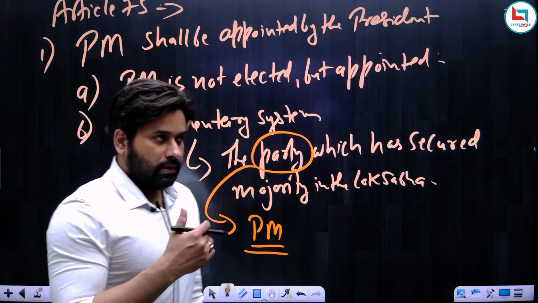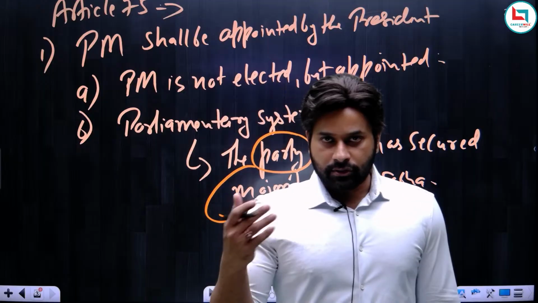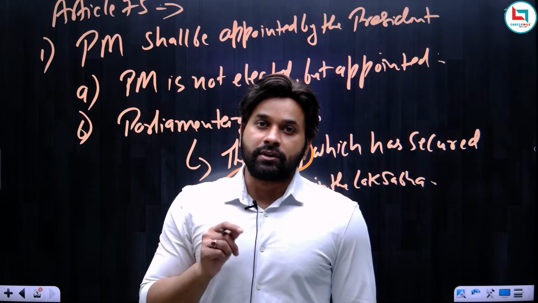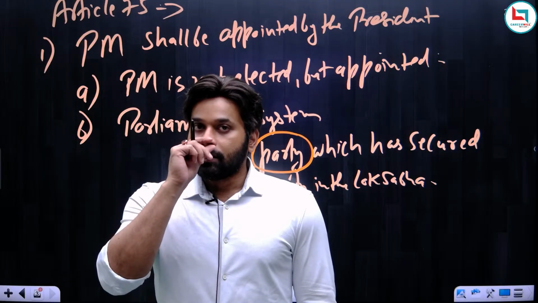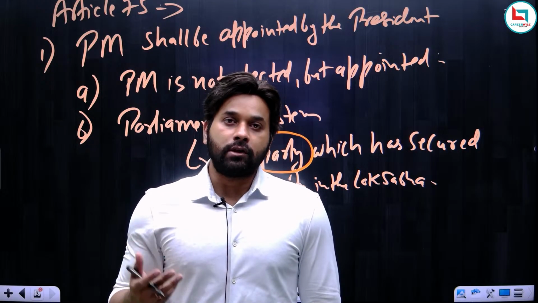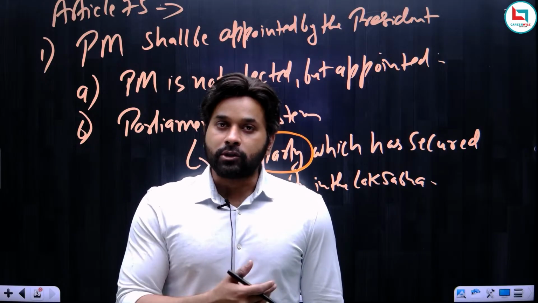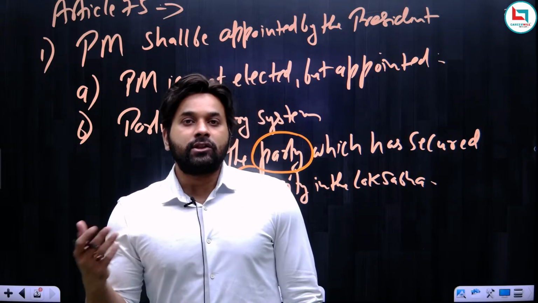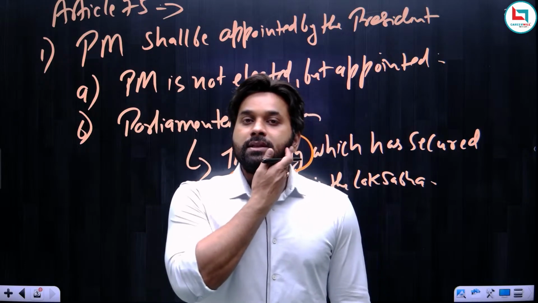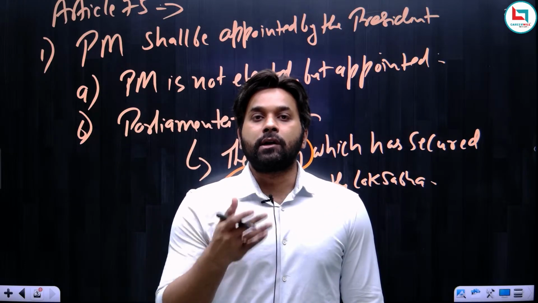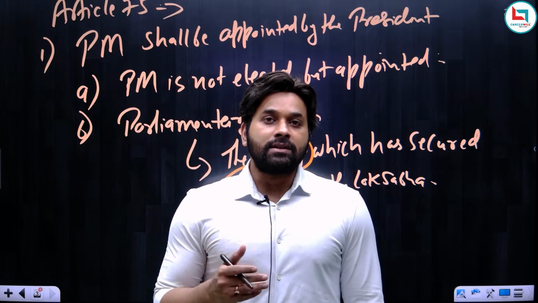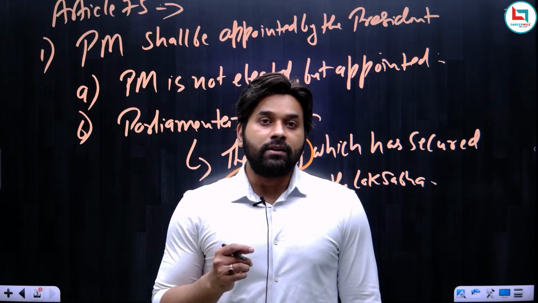Okay. So there is no discretion of the president. I mean, the president cannot appoint prime minister in his discretion, but there is one such case where the president can exercise his discretion while appointing the prime minister. Now suppose after election no single party secured majority in the Lok Sabha and the coalition is not possible, or because of the sudden death of prime minister or the sudden fall of the government. In these circumstances, it might not be possible for any party to form the government. So in these cases, the president has the discretionary power to appoint the prime minister.